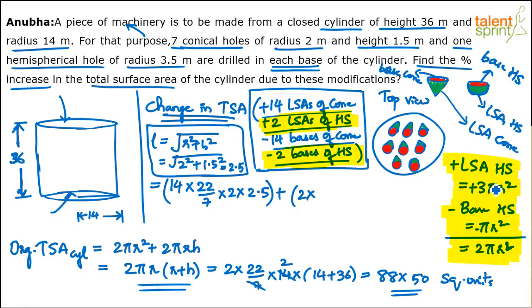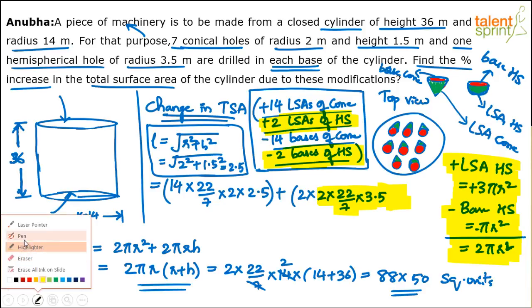So for each hemisphere, we should take plus 3 pi r square minus pi r square, which is 2 pi r square. And there are 2 such hemispheres, right? So 2 times of 2 pi r square. So 2 into 22 by 7 into r square. What is the radius of this hemisphere? 3.5. I'll highlight this also in yellow so that you can connect all this highlighted part is the calculation. Of course, into square, right? Into 3.5 once again.